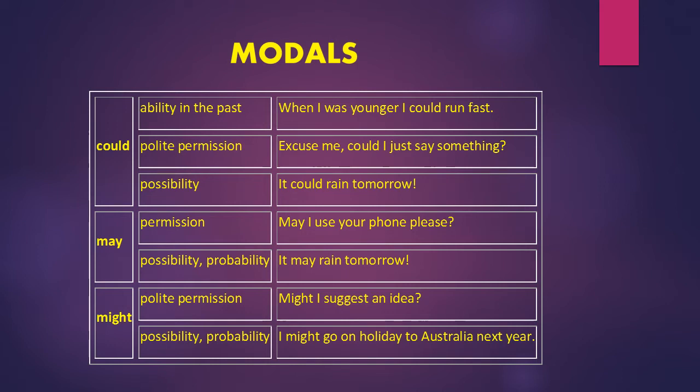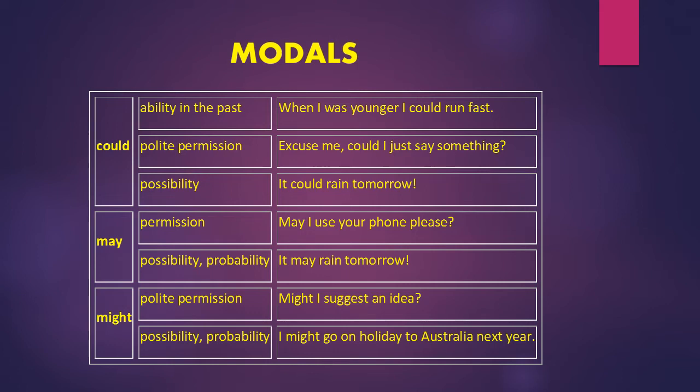Could is used for polite permission. As I already told you, could is used for permission and it is more polite as compared to can. Excuse me, could I just say something? It is also used to express possibility. It could rain tomorrow, but not a very strong possibility.